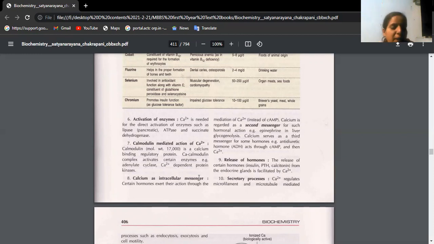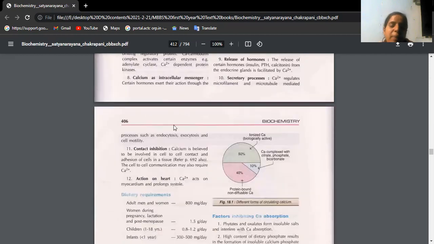We generally study the mechanism of action of hormones. There is one chapter on hormones, where we will study about the second messenger. In that second messenger mechanism, you will see calcium is important. For the release of certain hormones like insulin, parathormone, calcitonin, etc., from the respective endocrine glands, we require calcium.